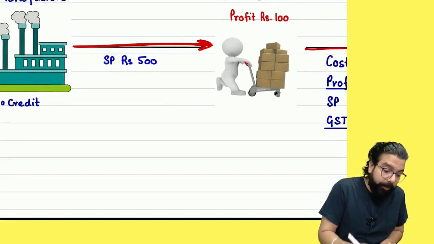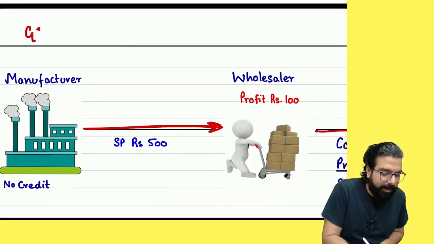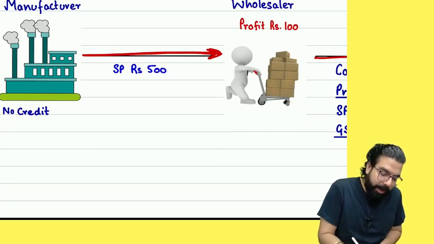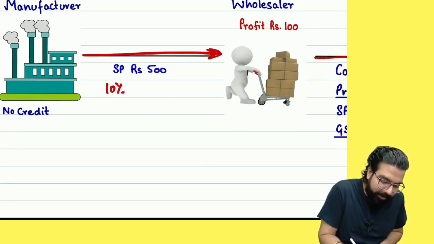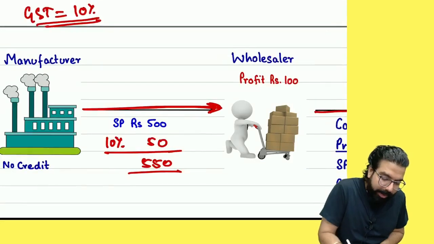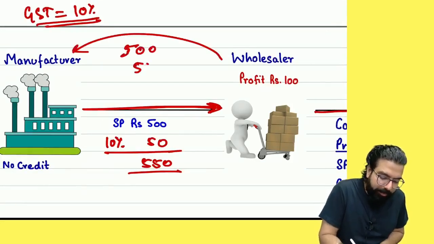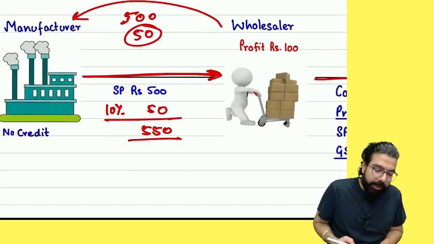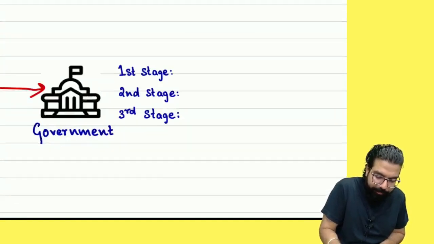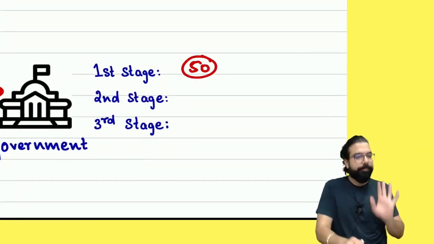Now listen. When I sell the goods to the wholesaler, for example, the GST rate on my goods is 10%. How much is the GST, everyone? Can you tell me, 10% means how much GST will I charge? I sold at 500 and he paid me 500 rupees plus 50 rupees. What will I do with the GST? Will I keep it or give it to the government? How much did the government get? Any doubt till here?